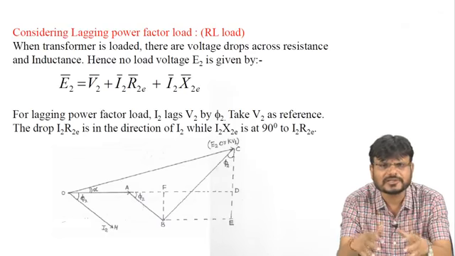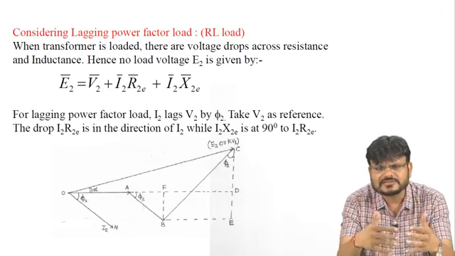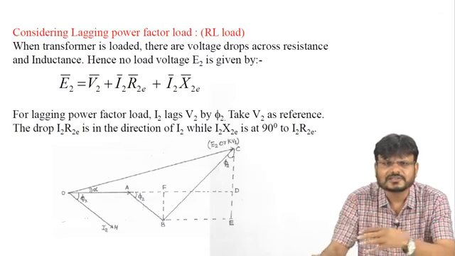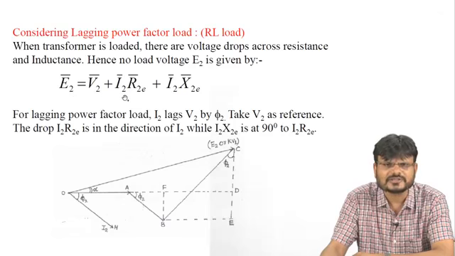So it is denoted by R2E. R2E is nothing but the resistance referred to the secondary side. So E2 is equal to what? The applied terminal voltage plus voltage drop across resistance of the winding and voltage drop across the inductive reactance of the winding. So you can say E2 is equal to V2 plus I2 R2E plus I2 X2E.